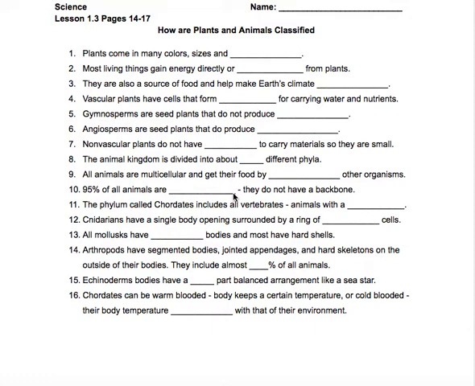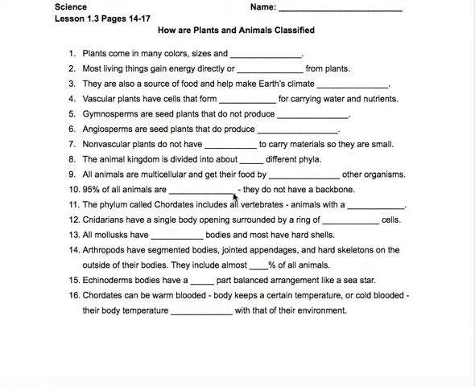I'm getting the energy indirectly from the plant because it has to go through the cow first before I eat the meat. So if you're eating the plant, that's directly. If you're eating something else that ate that plant, that's indirectly. And sometimes it can be a number of ways up that food chain. An animal ate a plant, that animal was eaten by a different animal, and then you ate that different animal. That's indirectly, guys. Okay, number 2 in your notes. And then finishing up that paragraph, it says this.